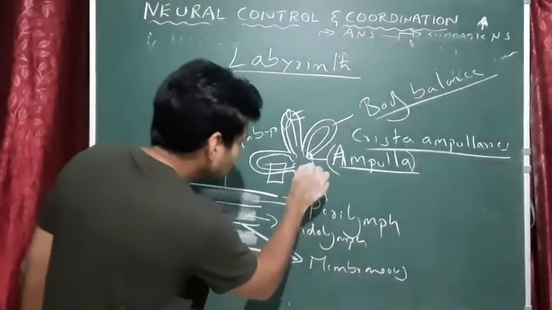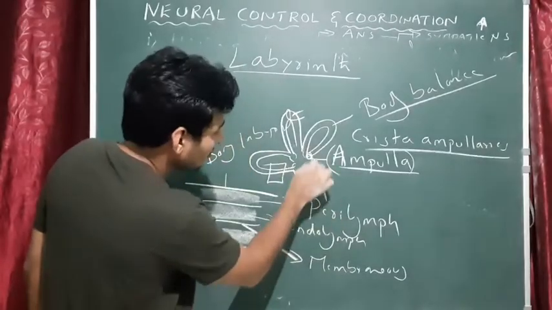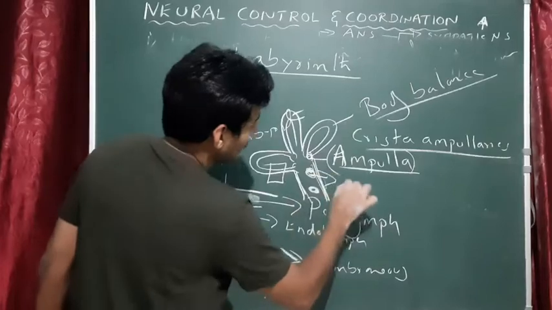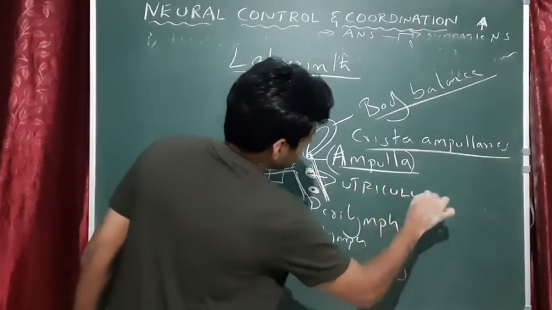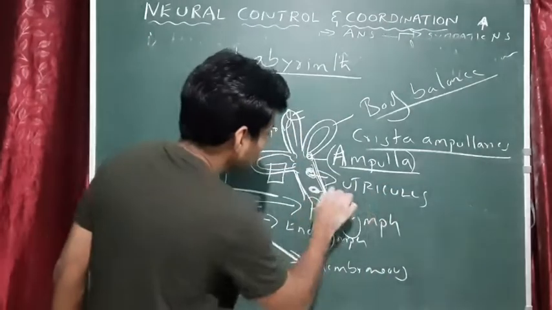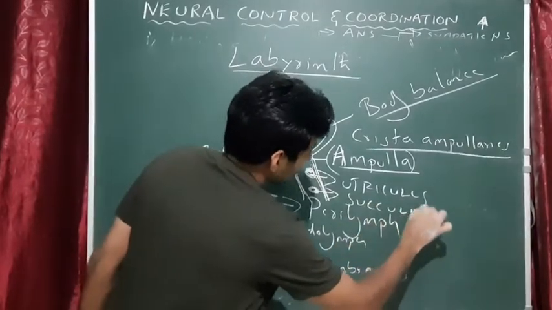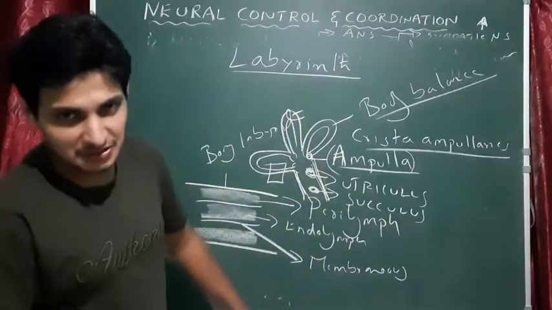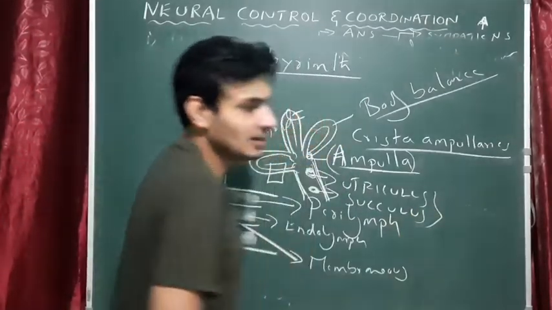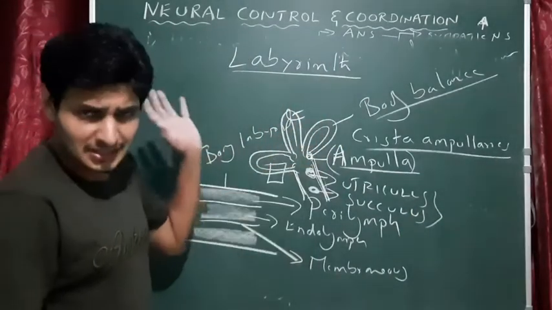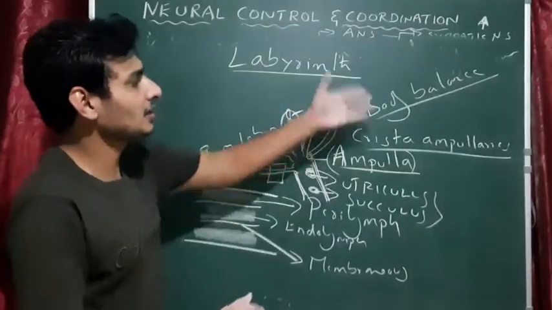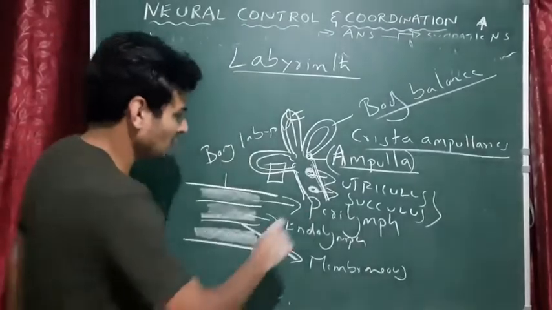Okay, so now this side is the continuation of the labyrinth, and it contains two important structures. One is called the utriculus and the other one is called the sacculus. I don't know if you have to remember this. Utriculus and sacculus. Okay, they also contain specialized cells, so they also help in correcting the body balance. Fine, we'll not talk about it.